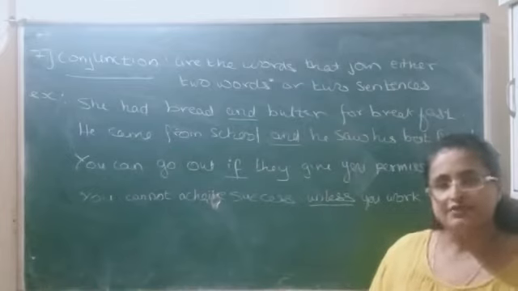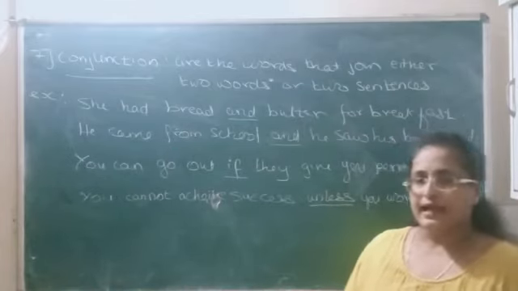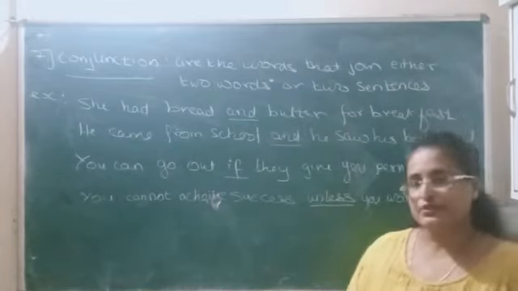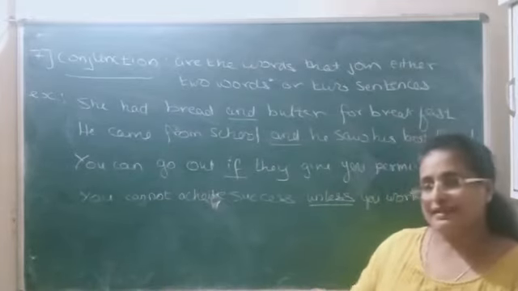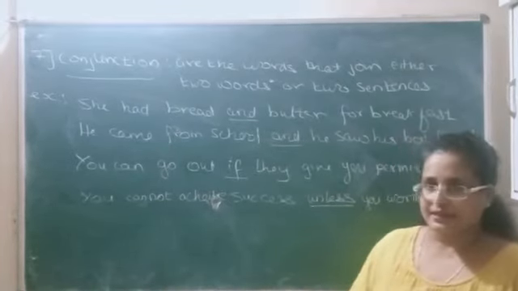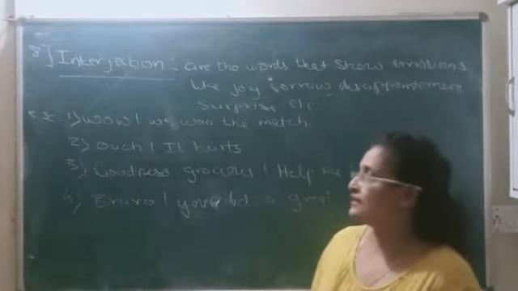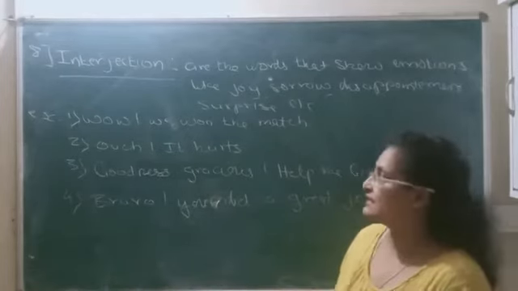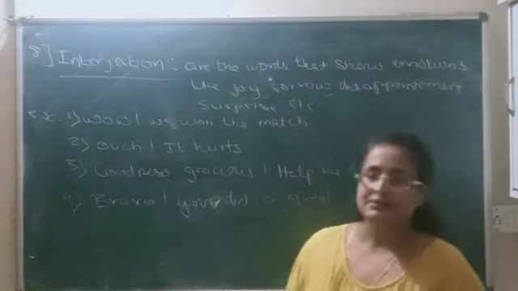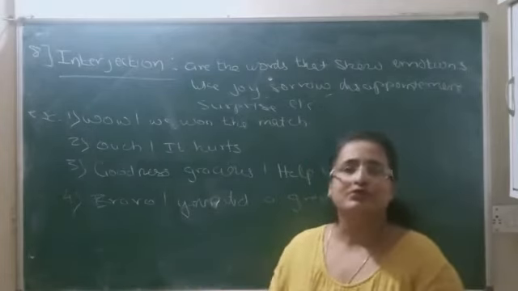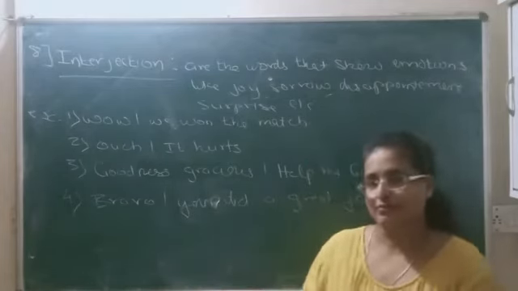Coordinating conjunction, which is also known as coordinator, and subordinating conjunction, which is known as subordinator. This will be dealt separately in another lecture. Okay, now let's start the next part of speech, that is interjection. Interjection matlab kya मालूम है? It is showing emotion. They are the words that show the emotion.